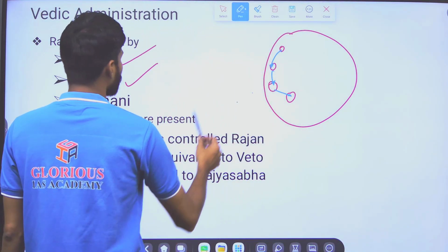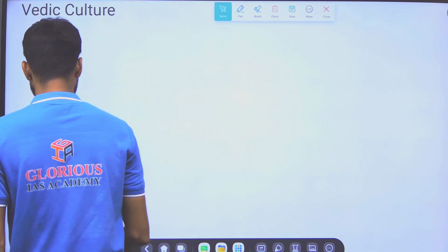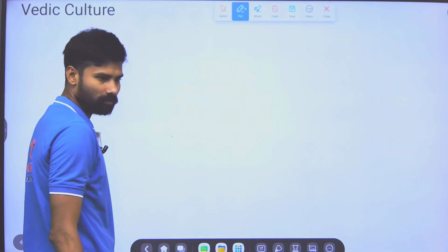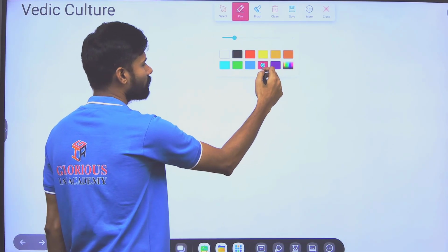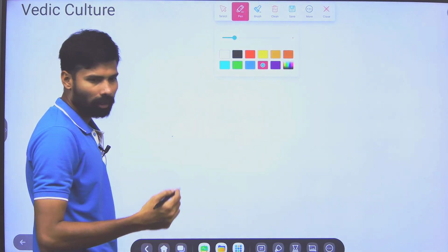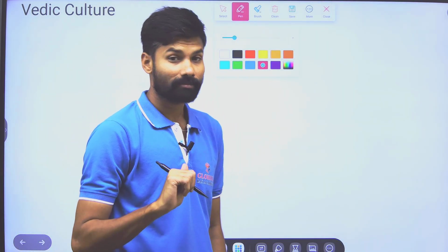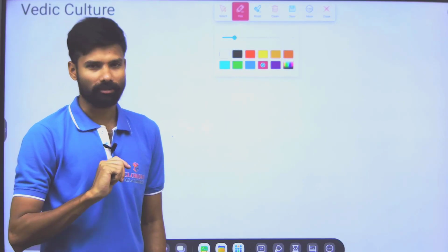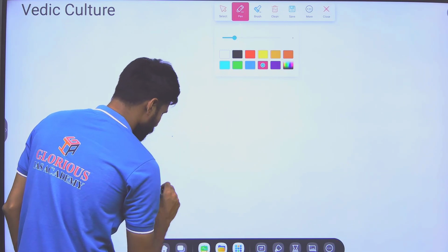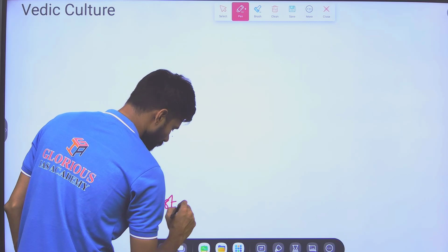And one more important thing is the Vedic culture, how we have organized ourselves. Organizing ourselves is a very important thing. Here, in every household, who is the head of the family? Yes, of course, the father. But who is first among the couple? First among the couple is called father or husband.